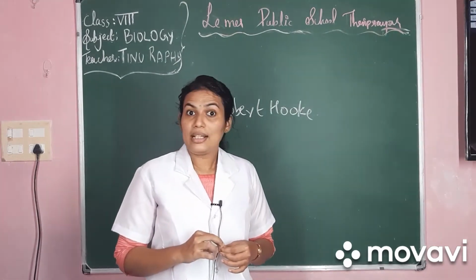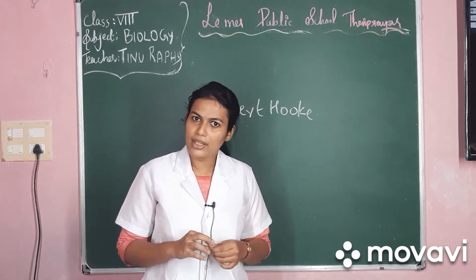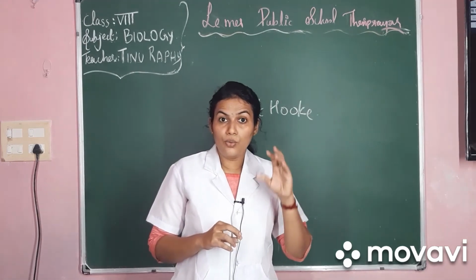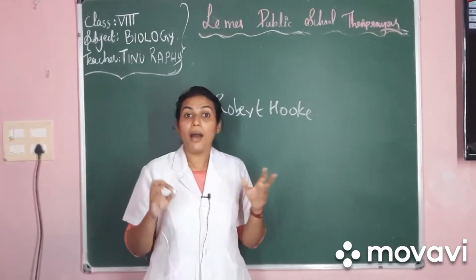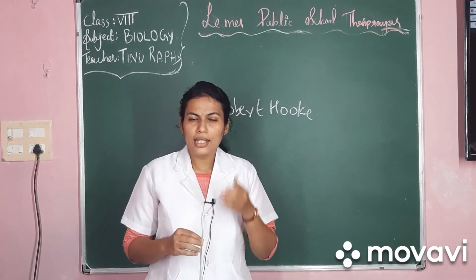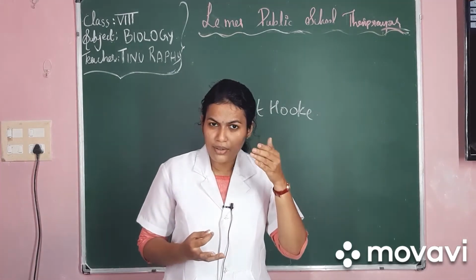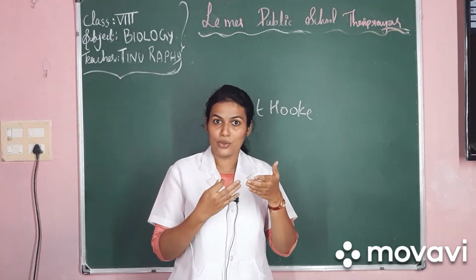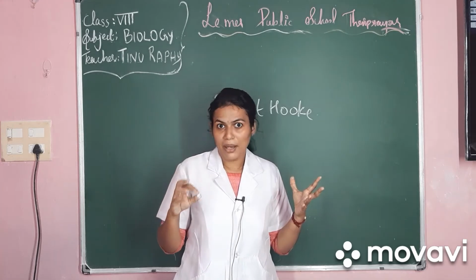Robert Hooke during 1665 was sitting in his laboratory. There he saw wooden cork. This cork is a part of the bark of a tree. When he found this wooden cork, he sliced it into small pieces and observed it under a self-designed microscope. He was shocked to see what he found inside the microscope.